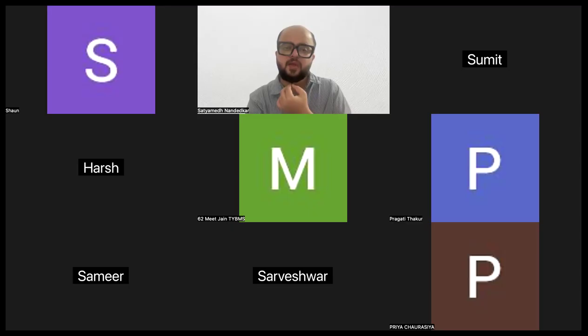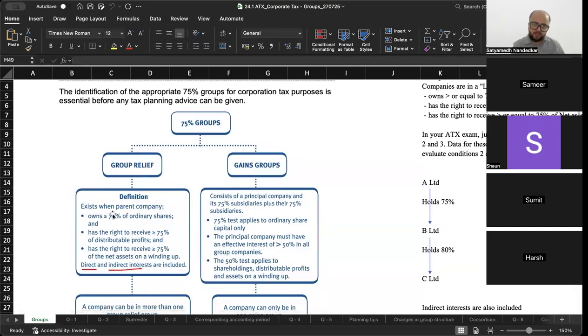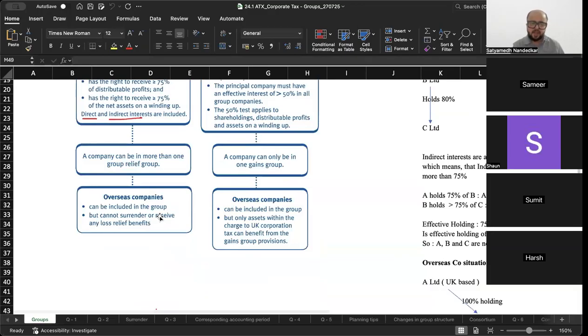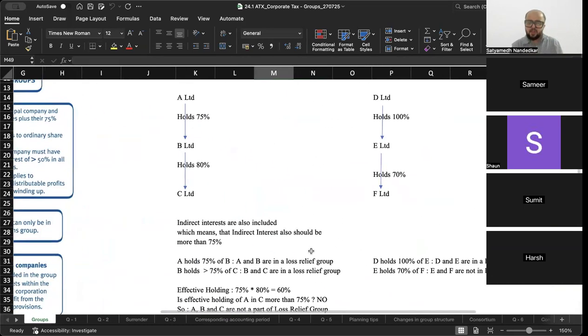Let's get down to discussing group reliefs in corporate tax. Again, a frequently tested topic in the ATX exam. For understanding how group reliefs work, the first category of reliefs that we'll be looking at is loss relief. So there has to be a parent company which owns greater than 75% of the share capital of other companies. If there is one holding company which holds, say, 75% of another company, and then this company holds 80% of C Limited, the question is, are A, B and C in a loss relief group?